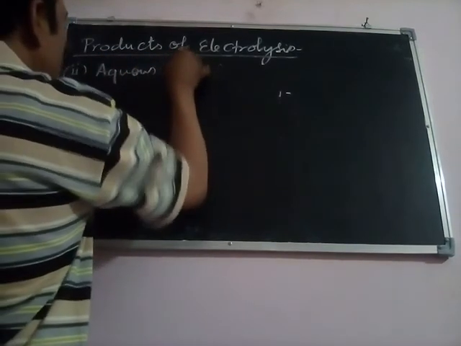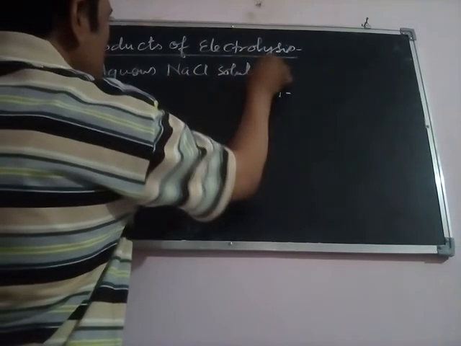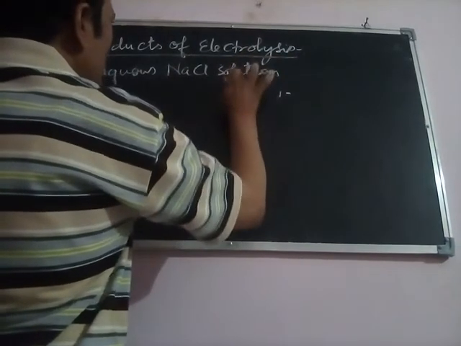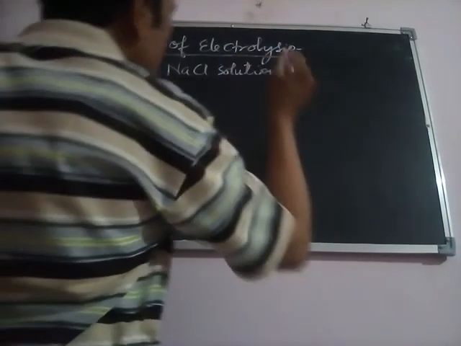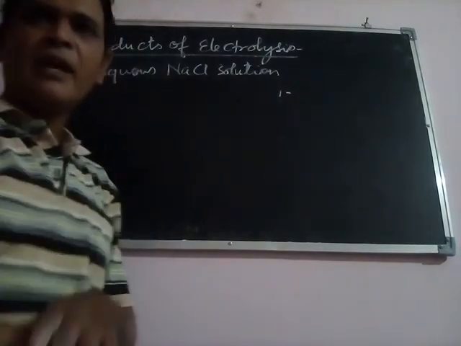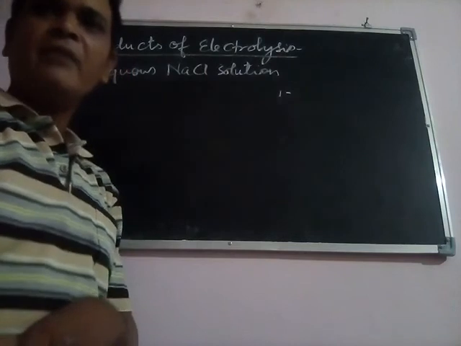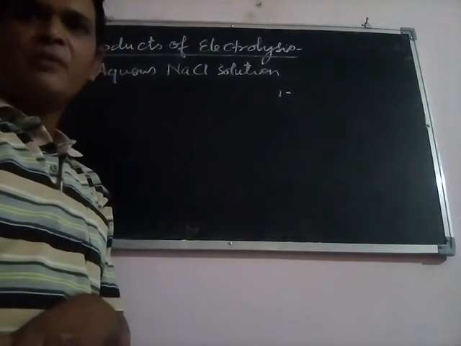Aqueous NaCl solution. Okay, we are taking here aqueous NaCl solution. In case of aqueous NaCl solution, if we dissolve it, then what type of ions will be produced by the dissociation of NaCl?